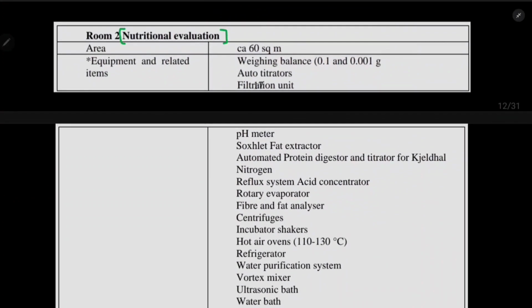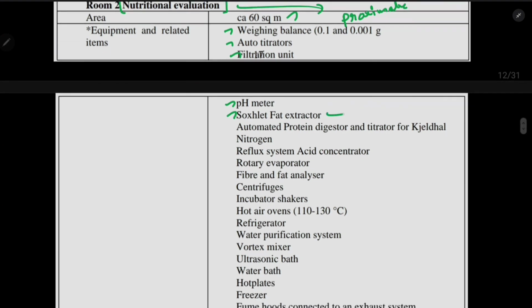So that's it. This is the first room, and the second room is nutritional evaluation. This nutritional evaluation room has the same area, which is 60 square meters, and the equipments are much more, because there are many important factors under nutrition evaluation, which is ultimately proximate analysis, right? So we need a weighing balance, titrations, filtration units, pH meter, oxalate fat extractor. So guys, you should know the detailed explanation of what an oxalate fat extractor is, what solvent is used there, and what reagent is used there.